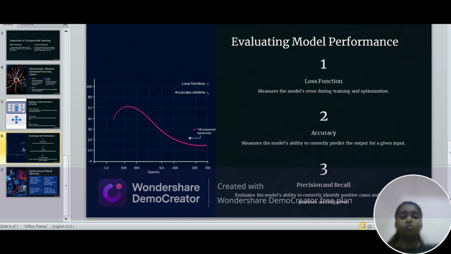Accuracy: measures the model's ability to predict the output of the given input. Precision and recall: evaluate the model's ability to correctly identify the positive cases and minimize the false positives and false negatives. We can say that it is used to identify the positive cases and minimize false positive or negative cases from the data given.